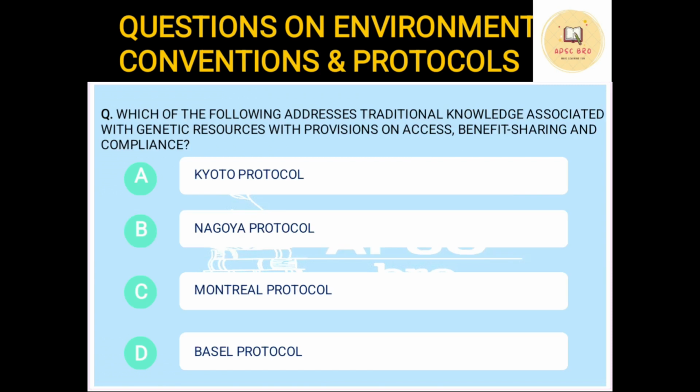Okay. Now, which of the following protocols addresses the traditional knowledge associated with genetic resources, with provisions on access, benefit sharing, and compliance? Now, suppose the Ayurvedic knowledge, the traditional knowledge that Indians have. If we have some kind of fever, there will always be an Ayurvedic medicine or some herb or shrub which was used by our forefathers, which our parents give to us as medicine.